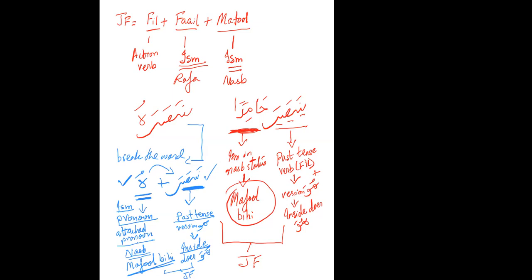If it's a fi'l, let me write this down. So we have a fi'l, then we have a fa'il, then we have a maf'ul, and then we have an MBF.